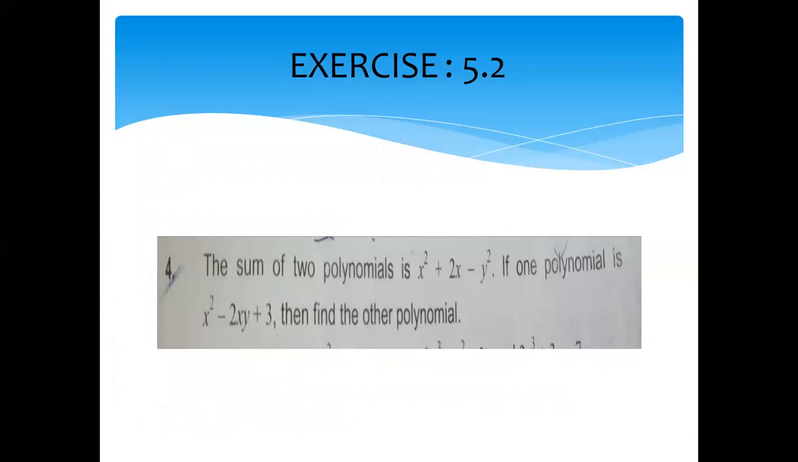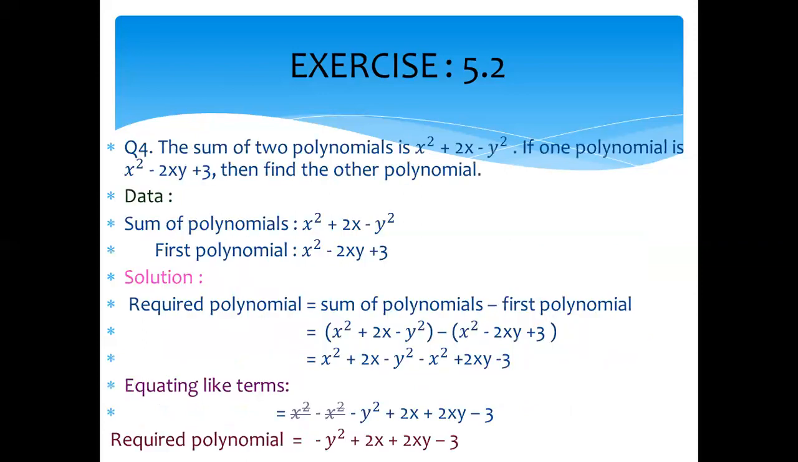Come to question 4. The sum of two polynomials is this. If one polynomial is this, then find the other polynomial. The sum of two polynomials is already given to you, and one polynomial is given. We will calculate the second one. How can we calculate the second? If we subtract these two, we can get the answer of the second polynomial.